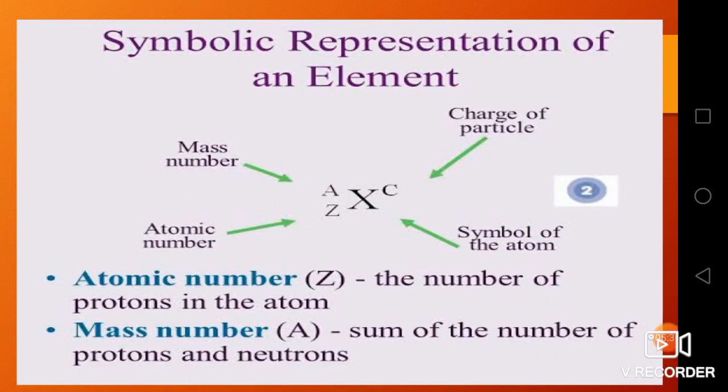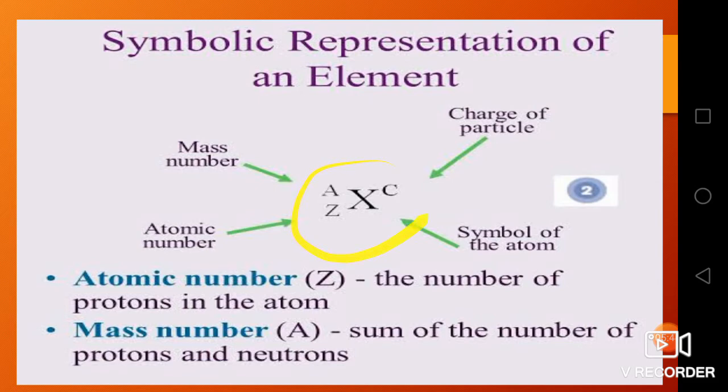Now let us see how the atom is represented. It is basically represented by symbols. Here you can see the symbolic representation of an element.